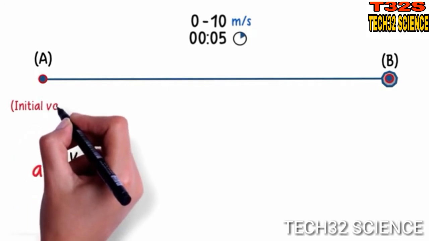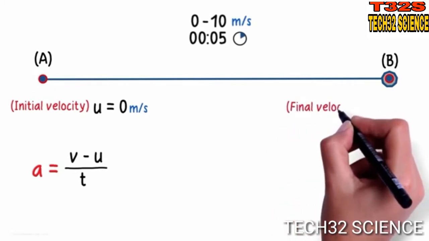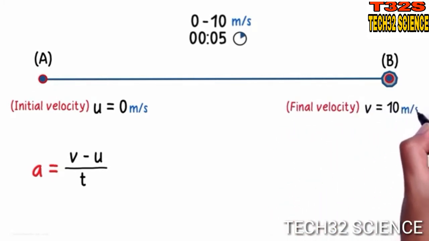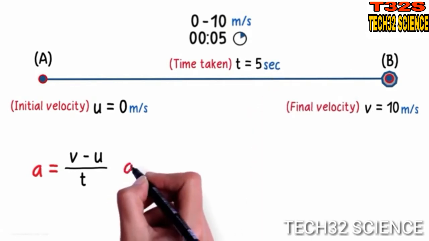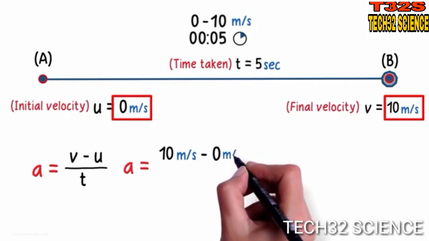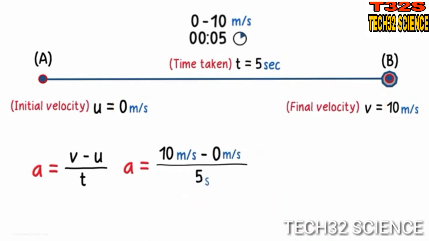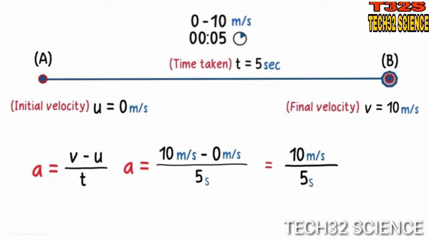The initial velocity u is 0 meters per second as the object is stationary. The final velocity v is 10 meters per second and the time taken t is 5 seconds. Hence, the acceleration a will equal 10 meters per second minus 0 meters per second divided by 5 seconds. So this will equal 10 meters per second divided by 5 seconds. 10 divided by 5 is 2.